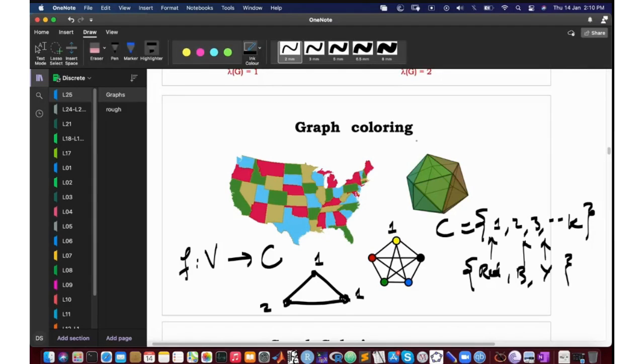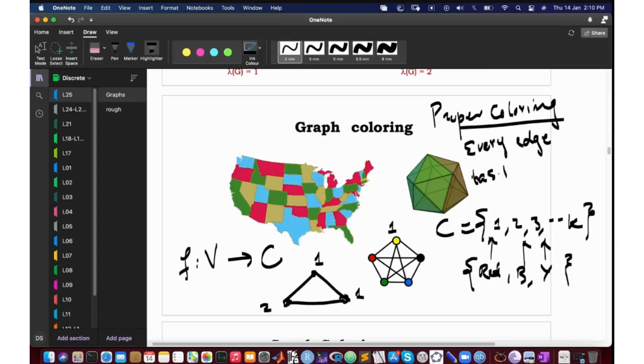अब there is something called proper coloring. Proper coloring का मतलब ये होता है कि every edge has 2 different colors. Okay, so as such हम edge के लिए तो color define नहीं कर रहे, but what it means is कि हर edge के 2 end points होंगे. These 2 end points must get different colors. Okay, if this happens, तो इस तरह के function को हम proper coloring कहते हैं.